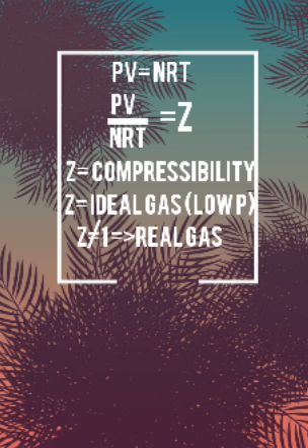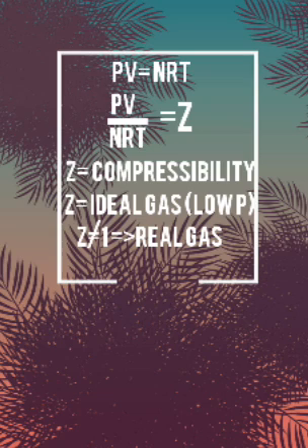According to the ideal gas equation, PV is equal to nRT, or PV by nRT is equal to Z. This Z is a ratio called the compressibility factor, which determines whether a given gas is an ideal gas or a real gas. That is, if Z is equal to 1, it is an ideal gas, and this is possible only at low pressure.